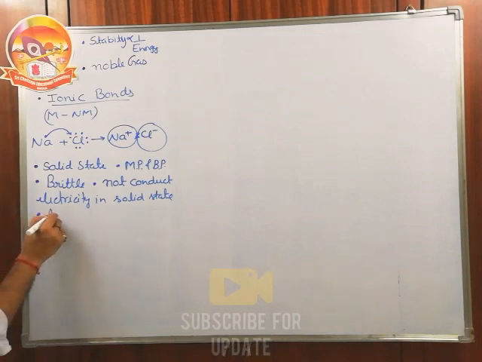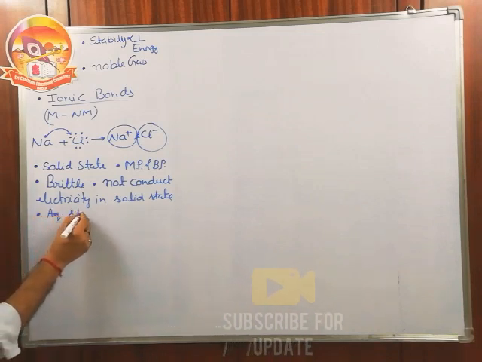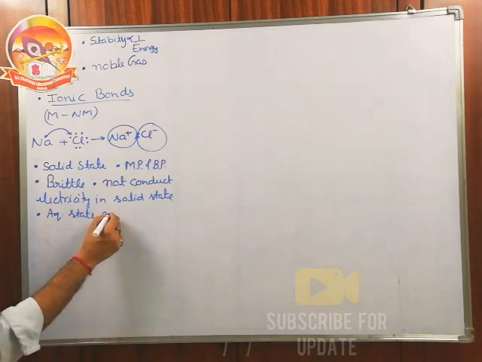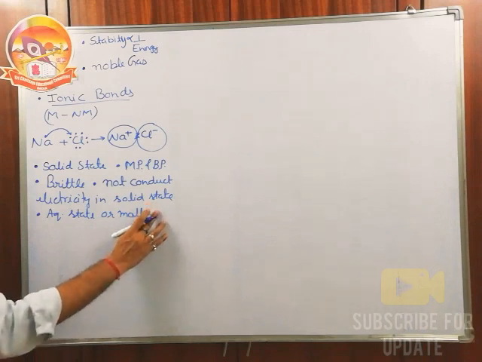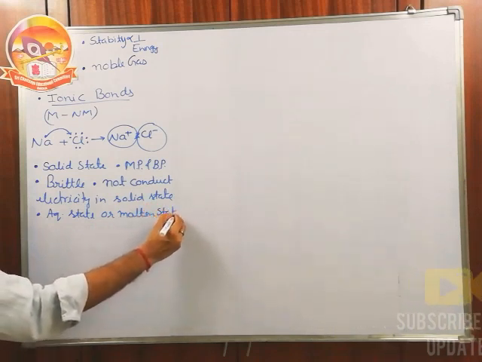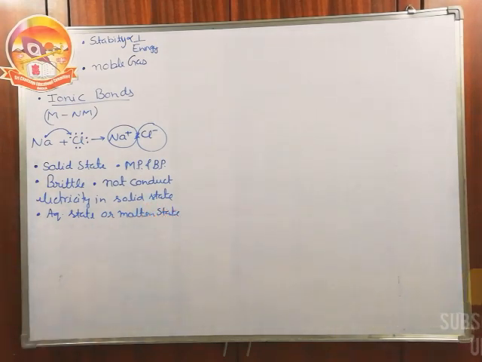But in the aqueous state or molten state, when the cation separates from the anion, then the cations and anions are free from each other. Then in the molten state they can conduct electricity.